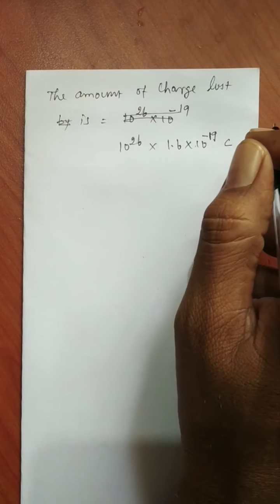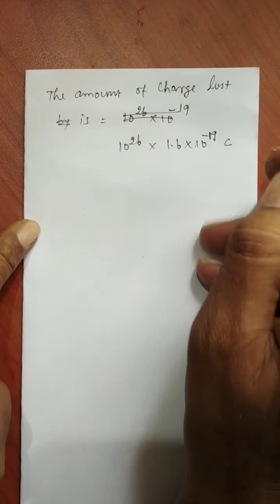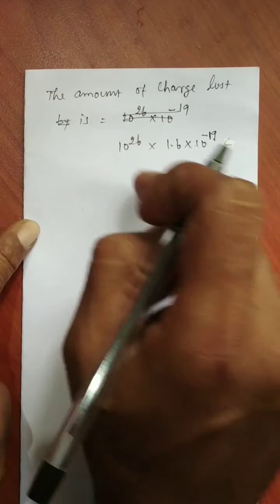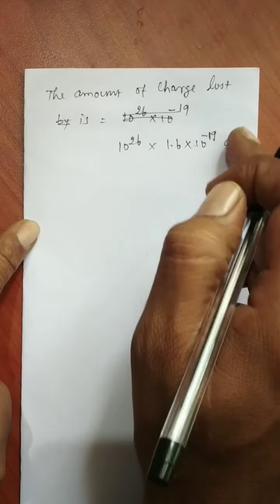The amount of charge, the quantity of charge lost is this much. You have lost this much electrons, so you become positive in nature: 10 to the power of 26 into 1.6 into 10 to the power of minus 19 coulomb.